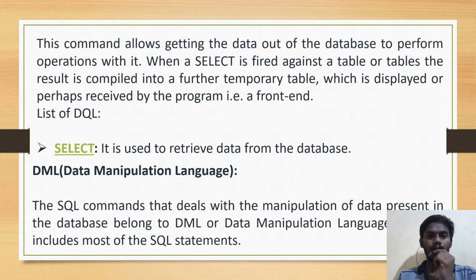This command allows getting the data out of the database to perform operations with it. When select is fired against the table or tables, the result is compiled into a further temporary table, which is displayed or perhaps received by the program, that is, a front end.